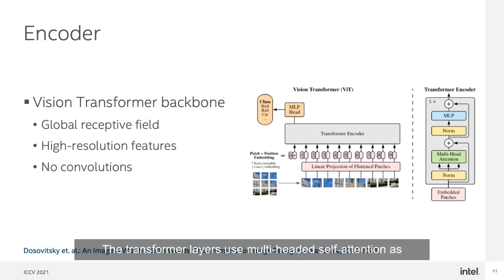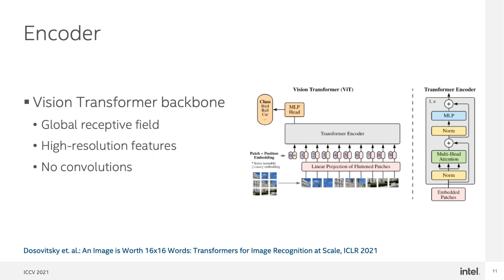The transformer layers use multi-headed self-attention as their fundamental operation. Multi-headed self-attention is an operation that relates each token to every other token in the image and consequently has a global receptive field. The vision transformer does not use downsampling operations in its intermediate stages and thus supports fine-grained feature maps also in the deeper layers of the network.